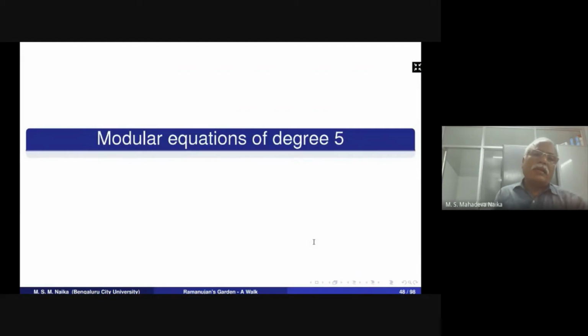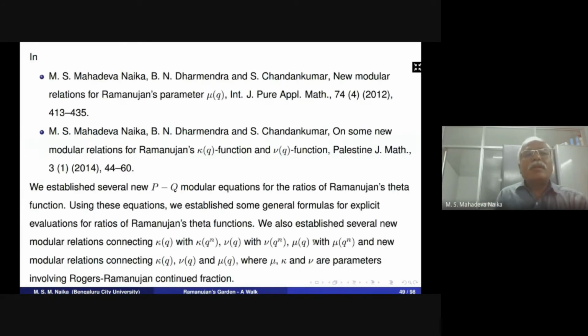Then again we established modular equations of degree 5. In the following paper, myself and my students Dharmendra and Chandan Kumar, we established P-Q modular equations for the ratios of Ramanujan theta function. In these equations, we established several formulas for the explicit evaluations of the ratios of Ramanujan's theta function, and also established several new modular relations connecting K of q with K of q power n, mu of q with mu of q power n.